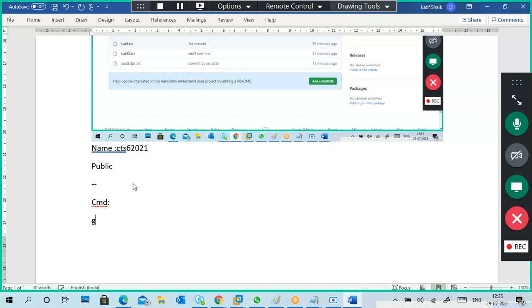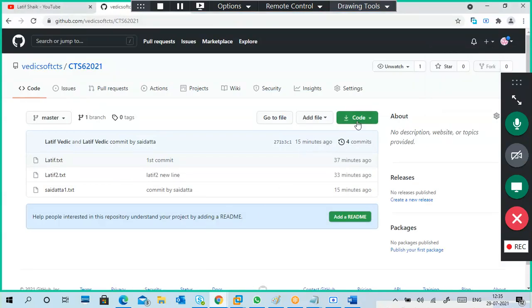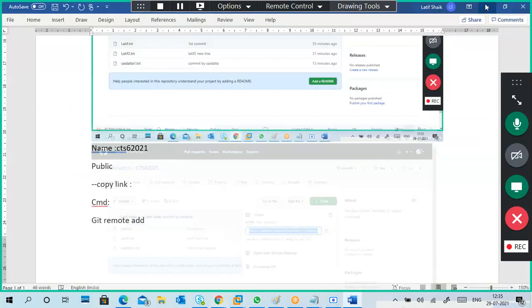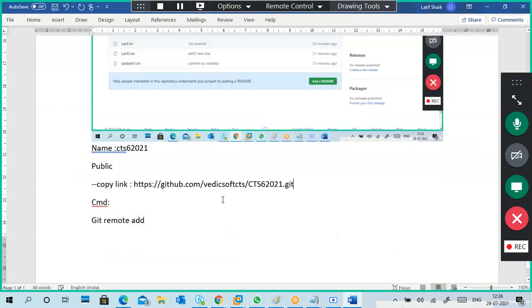Okay, so in our CMD again, git remote add. One second. You have to copy the link. The link is like this one. Here it is, the link. Okay, this is the link. Remote add origin. Paste the link here. That's it.